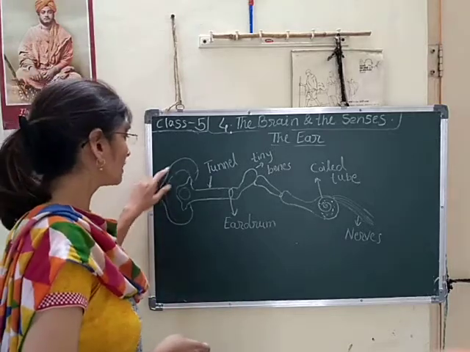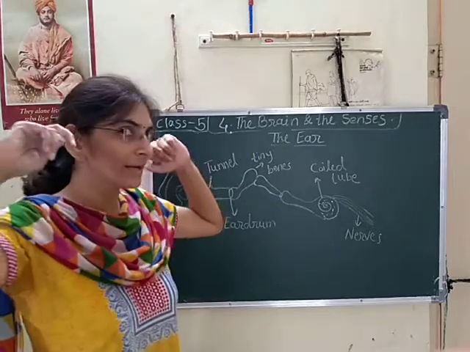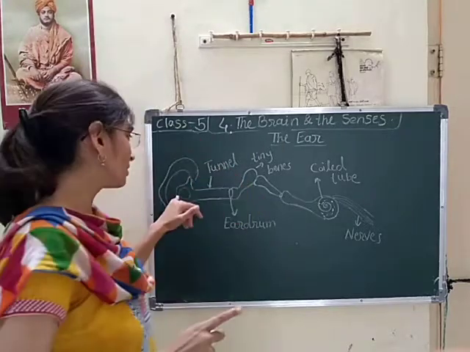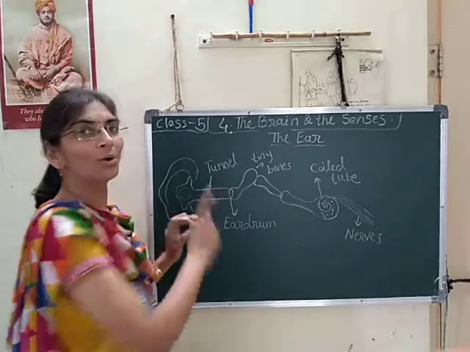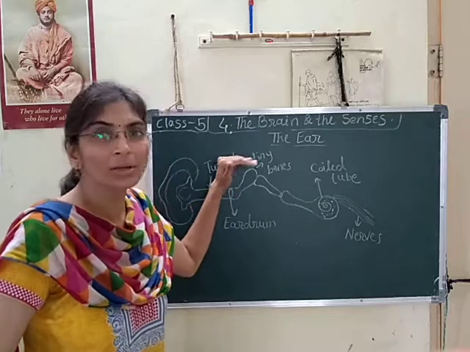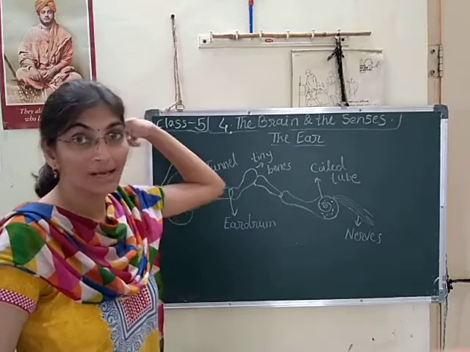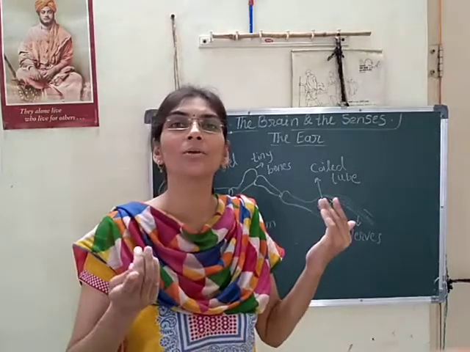So this is our external ear. It has one hole, and through this hole the vibrations of sound pass inside the ear. What is sound?